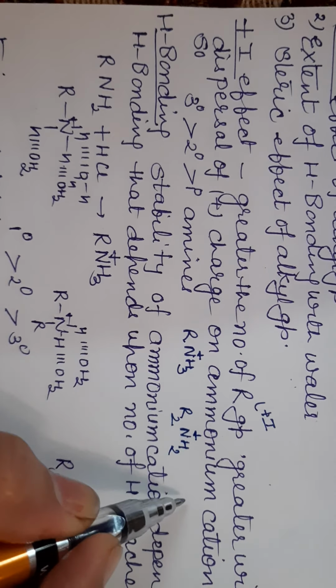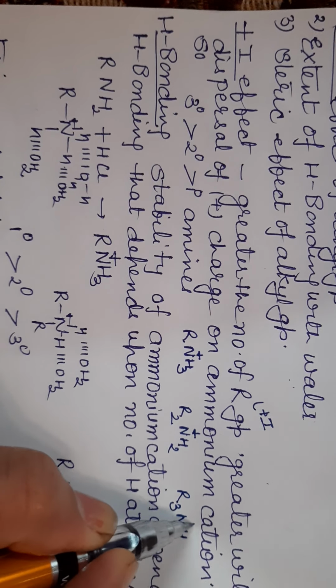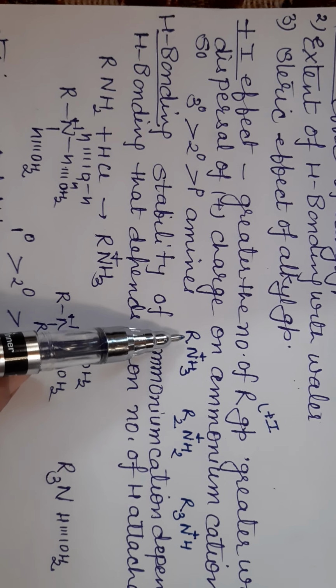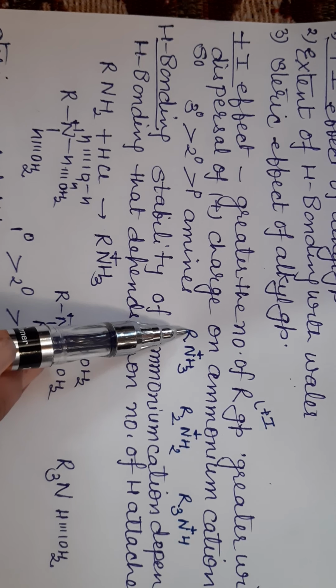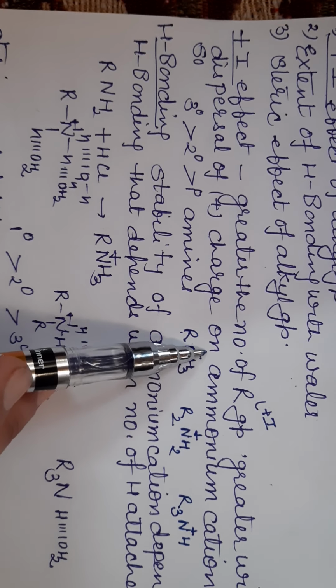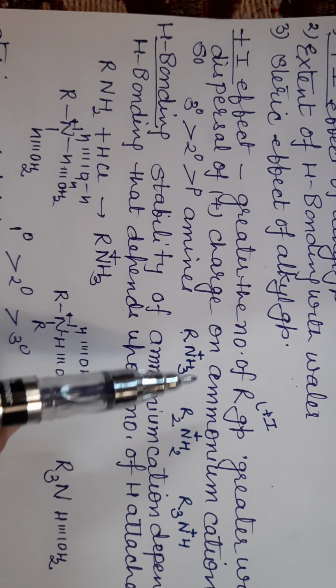In case of tertiary amine, we get R3NH+. Here one R group is attached, so it has a tendency to donate electrons and neutralize the positive charge that is present on the ammonium cation.